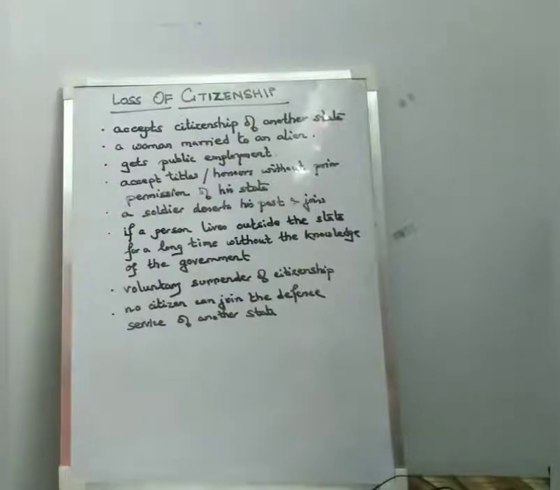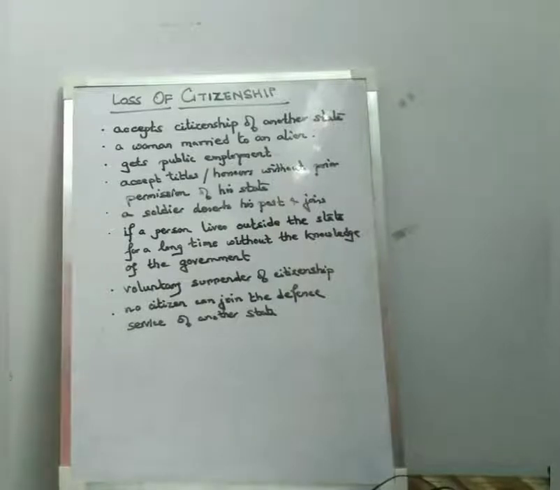Again, the acceptance of titles or honors from another state without the permission of the government to which the person belongs leads to termination of citizenship. That is, if a person accepts any title or honor given by another state, and the government of his state does not know about it, then in that case citizenship may get terminated.